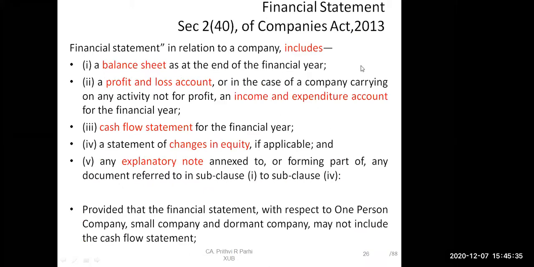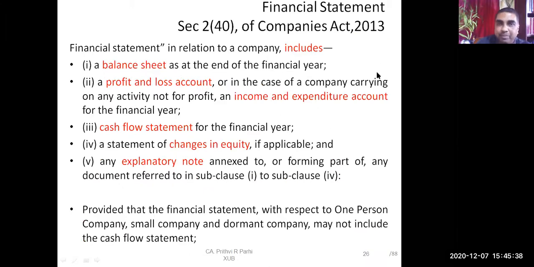Yes, sir. Okay, but let us see what financial statement is, as defined under section 2(40) of the Companies Act, 2013. That is one place where financial statement has been defined. It has been defined in other places also. You see, it's an inclusive definition. Financial statement includes, as you told, one, balance sheet. Second, profit and loss account, which is in fact called the statement of profit and loss. Cash flow statement. These three things you told me already. That is also financial statement. And two more things you have not told.